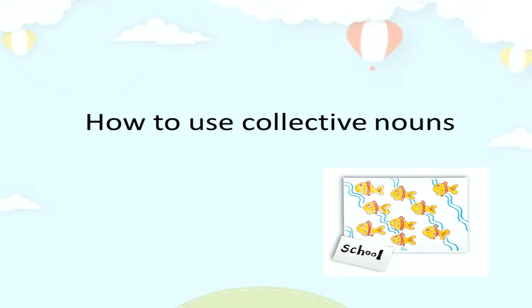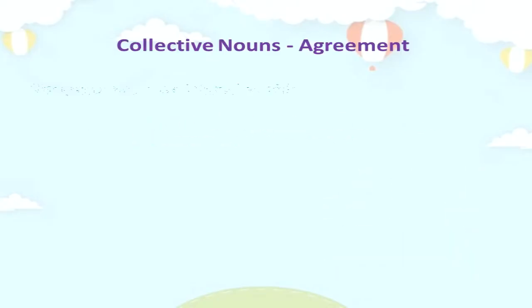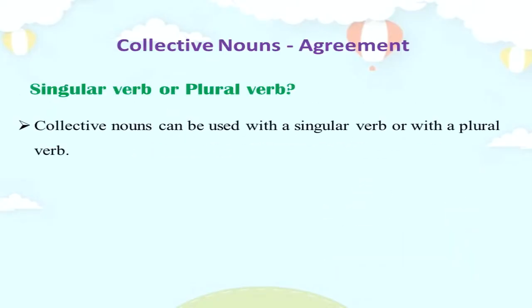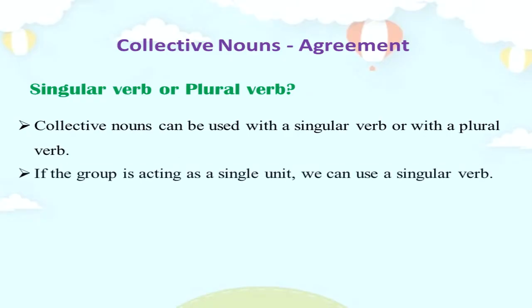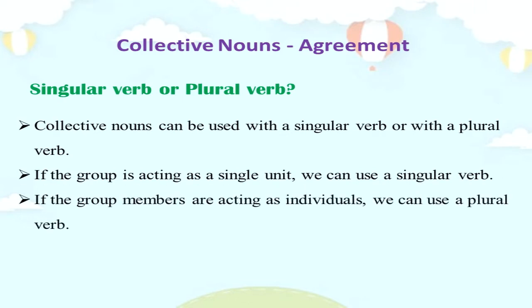Now let's see how to use collective nouns. Collective nouns can be used with a singular verb or with a plural verb. If the group is acting as a single unit, we can use a singular verb. If the group members are acting as individuals, we can use a plural verb.